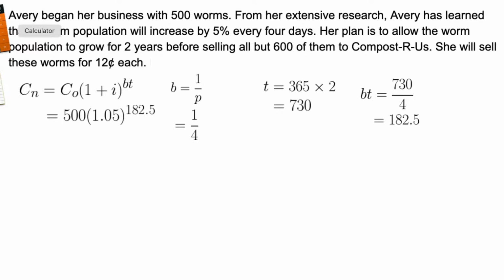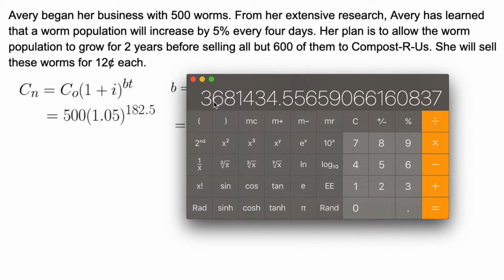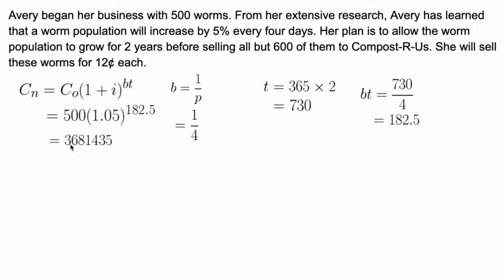Then it's handy dandy calculator time. 500 times 1.05 to the power of 182.5 equals. She ends up with 3,681,434.5 worms, so I'm going to round that up to 3,681,435 worms. Wow, that's a lot of worms.